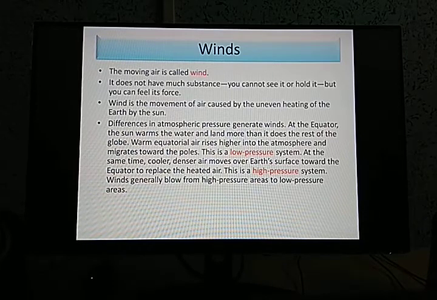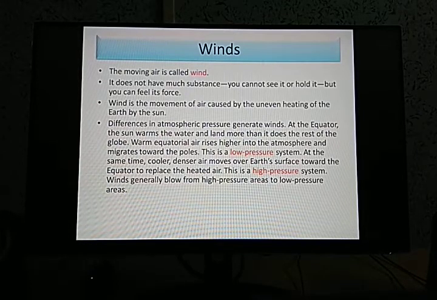Yes, due to this uneven heating, there will be some changes in the atmospheric pressure, and as a result of this difference in the atmospheric pressure, it generates wind. So as I said, at the equator the sun warms the water and the land more than it does at the rest of the globe. That means in the other parts of the globe.